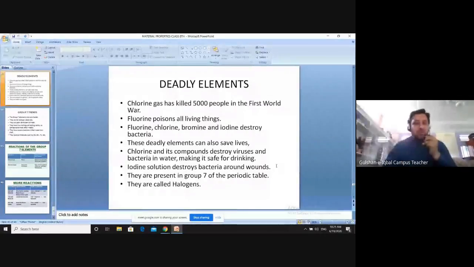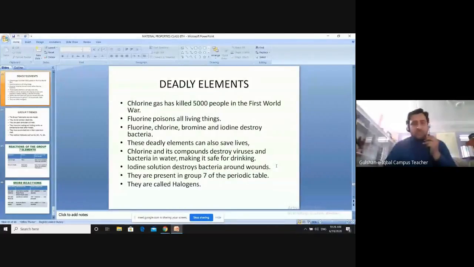Then we have iodine. Iodine can destroy bacteria present on wounds and cuts. For example, when you get a wound or a cut, to clean it we use iodine. It is a kind of antiseptic, derived from iodine, which can clean the bacteria and other microorganisms present around your wounds. So definitely it is one of the useful effects of these elements. Okay, these are the useful effects of these elements.